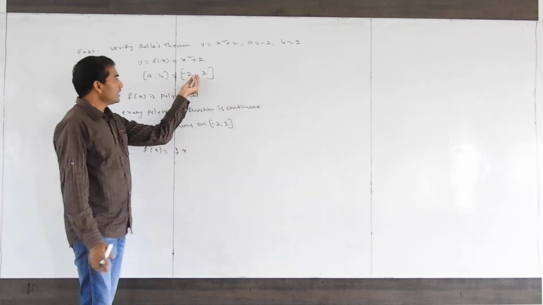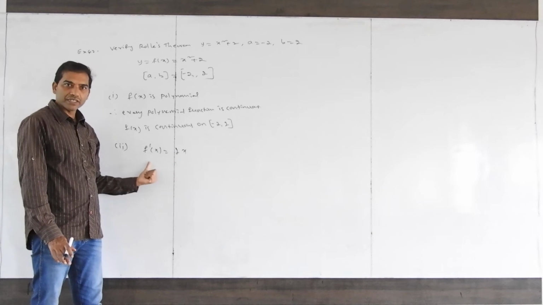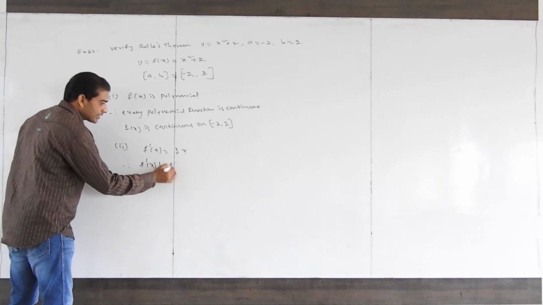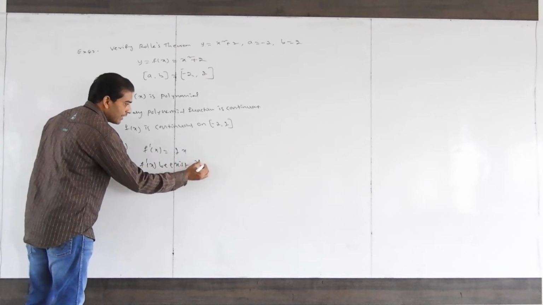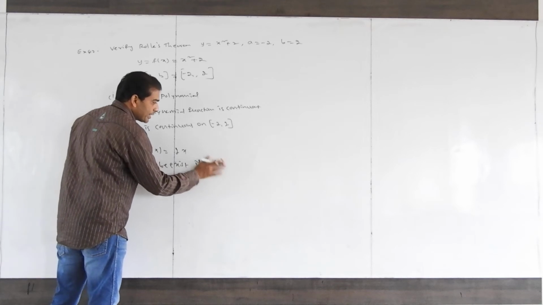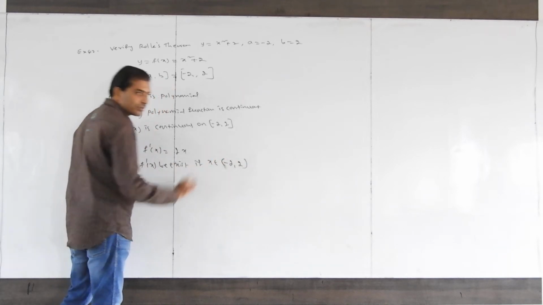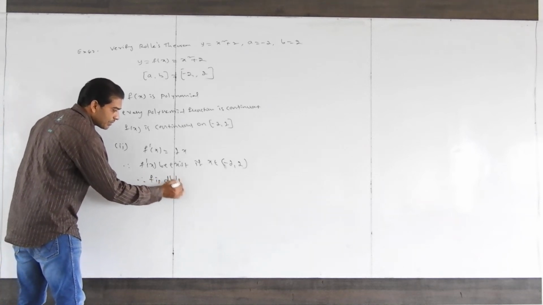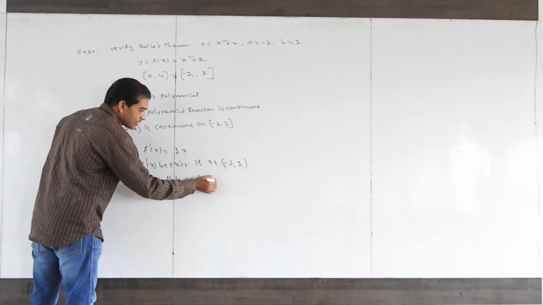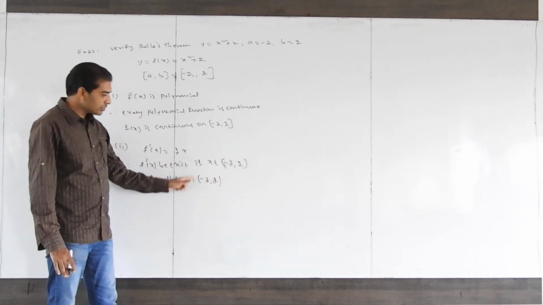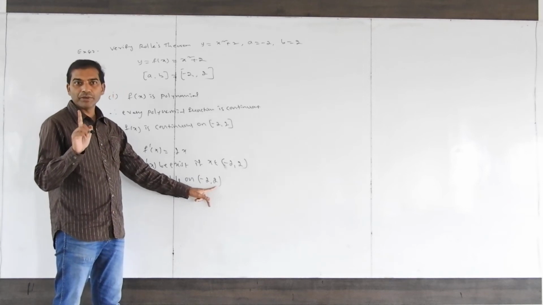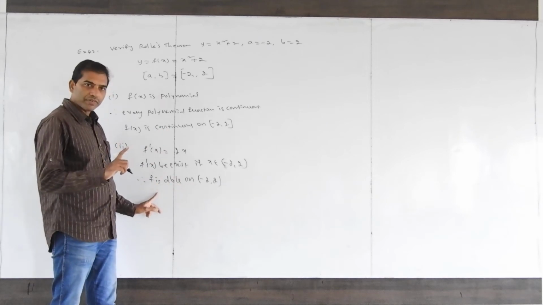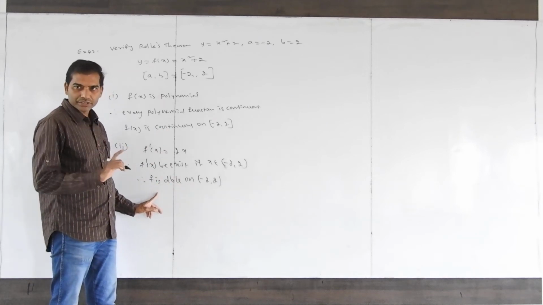But here, in this interval, for any number you take, does f dash x exist or not? Yes. Therefore, f dash x will exist if x belongs to the open interval minus 2 comma 2. Therefore, f is differentiable on the open interval minus 2 comma 2. If you write closed here, it is wrong. You will lose 1 mark. This is getting 1. Third step, you copy f of A equal to f of B, getting 1. Total 3 marks it is.